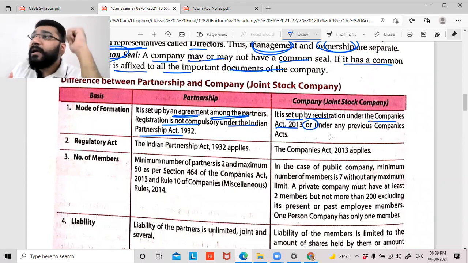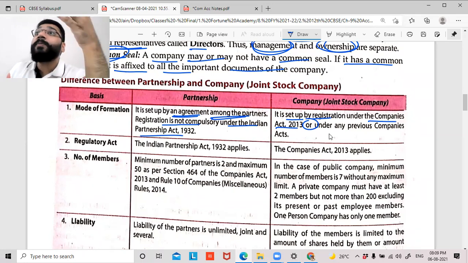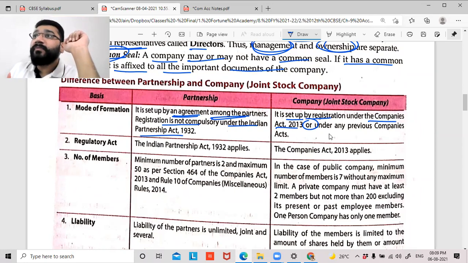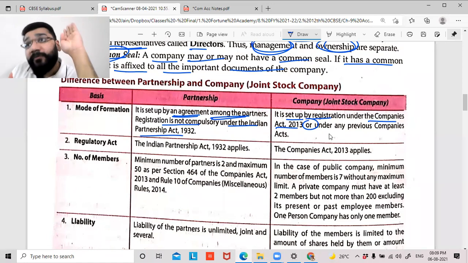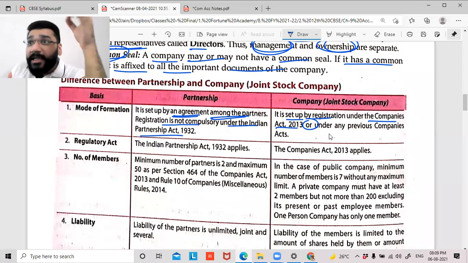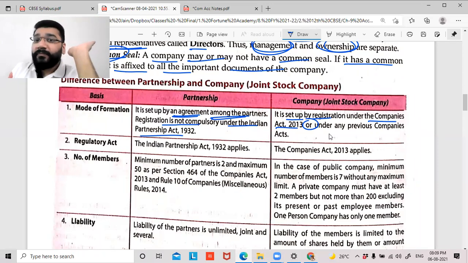After 2013, if any company is incorporated, you will follow the rules given in the 2013 Act. There are certain companies that have been around for the last 50-60 years, which means they were registered under the 1956 Act, the old Act. Even those registered under the old Act are valid under the current Act also. Reliance Limited was incorporated before 2013 under the 1956 Act, so it is still valid under the current Act.